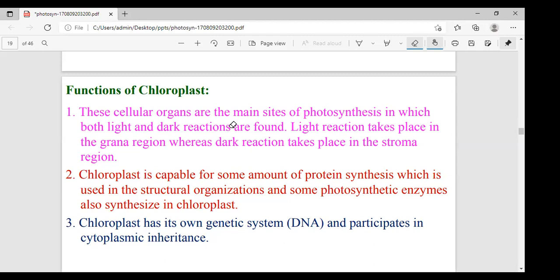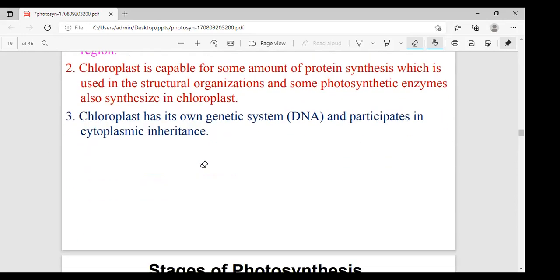Very most important, the second thing is that the chloroplast is capable of some amount of protein synthesis, which is used in structural organization, and some photosynthetic enzymes are also synthesized in the chloroplast. The chloroplast has its own genetic system, that is DNA, and participates in cytoplasmic inheritance. These are very important.